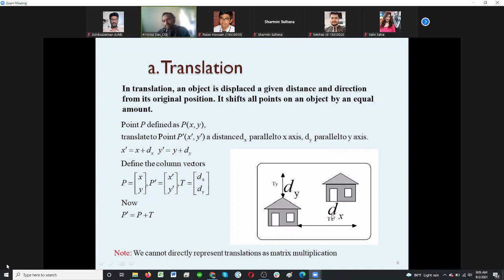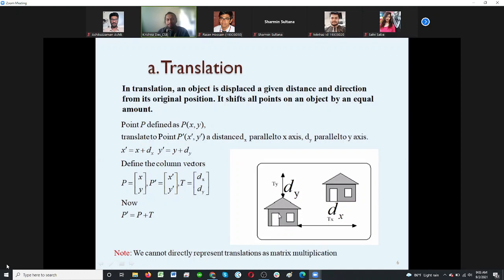Say this is my P, and P prime is here. How far it has been moved for the x coordinate, that is the dx.